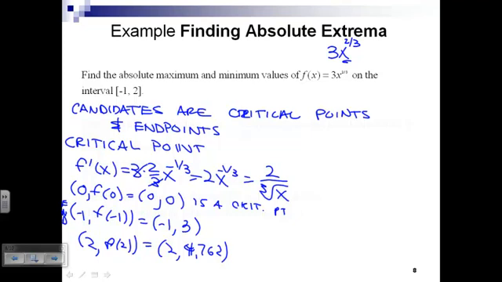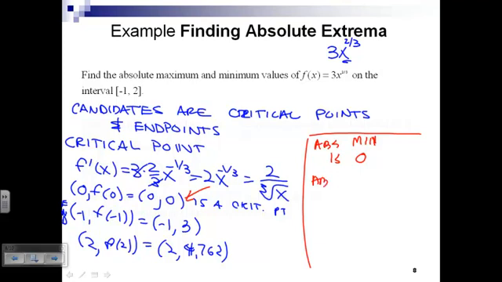Who are our winners? Our envelope, please. The absolute minimum is 0. Remember, the absolute minimum is the y value that came out. Remember when we said, what's the absolute maximum of the sine curve? You said 1. You didn't tell me what points it occurred at. You just said the highest value was 1. The absolute minimum is 0, and we found it right there. It was on the interior point.